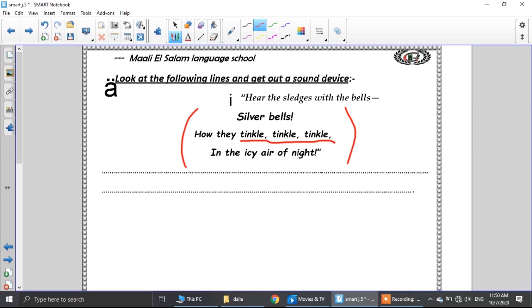Okay, now here we have a stanza. Silver bells. How they tinkle, tinkle, tinkle. What can you see? This is called what, as we said before? A stanza. Why do we call it a stanza? Because it is a group of lines. How they tinkle, tinkle, tinkle in the icy air of night. What can you see here? Tinkle, tinkle, tinkle. We call it what? Excellent, repetition. This is repetition in our stanza, and also the repetition gives a musical effect to the poem.